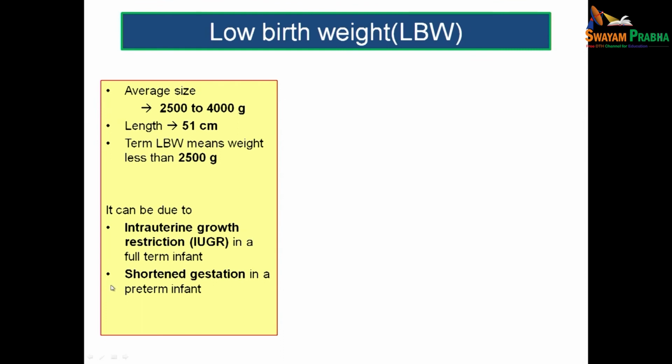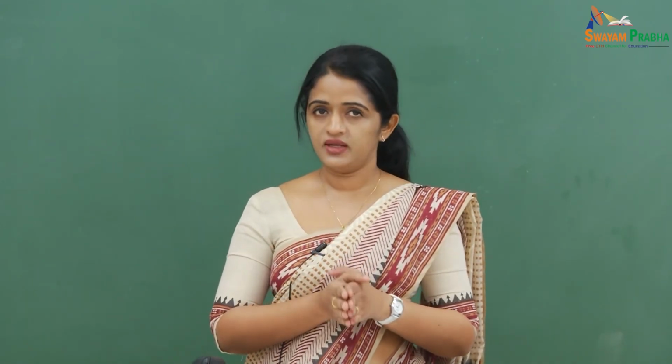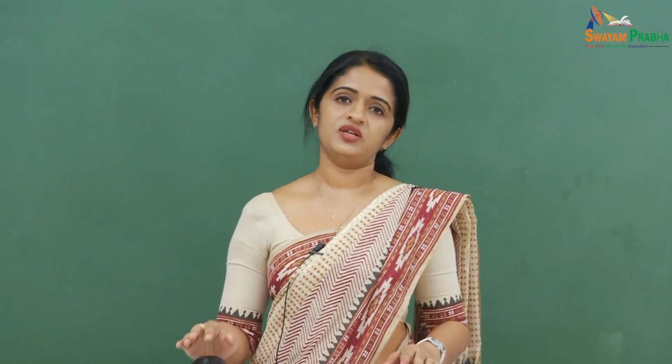Coming to the clinical aspects, we have already discussed about a low birth weight infant. The average size we expect at term is from 2.5 kg to 4 kg and average length is 51 centimeters. If you want to call a newborn as term low birth weight infant, it means the weight is less than 2.5 kg, and the usual reasons are intrauterine growth restriction in a full term infant and shortened gestation in a preterm infant.